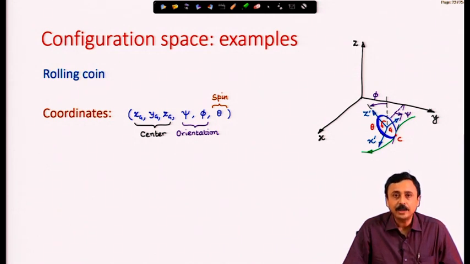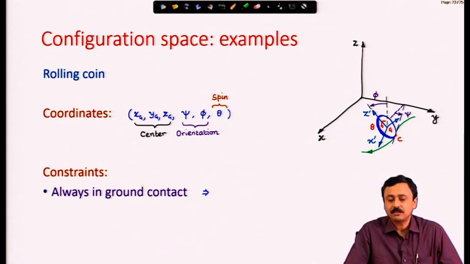Psi and phi together tell us about the orientation, and theta is about the y prime axis, which tells us about the spin of the coin, and I have indicated theta in the figure. Theta is the spin angle of the coin.